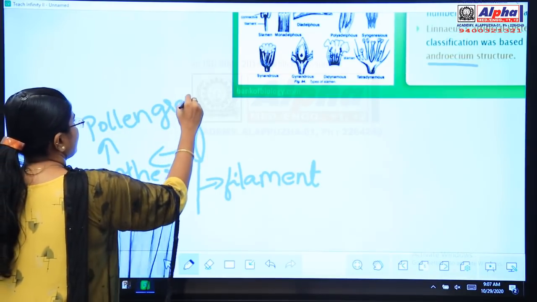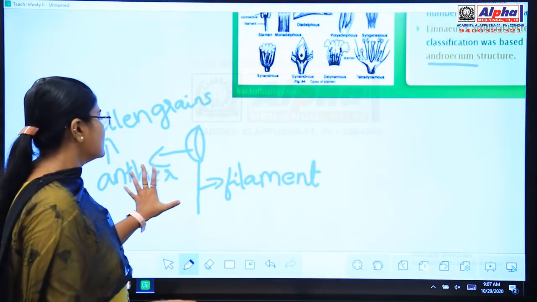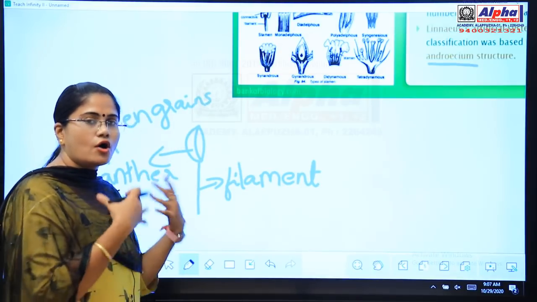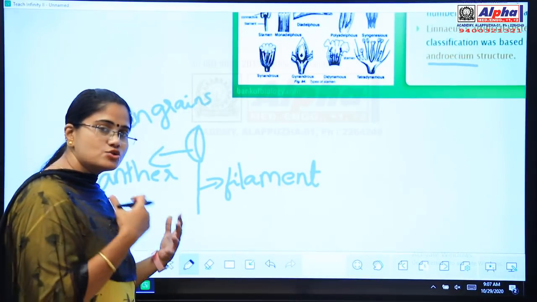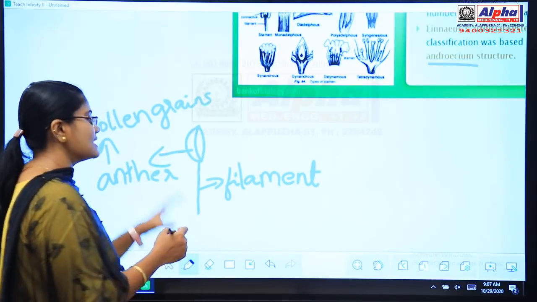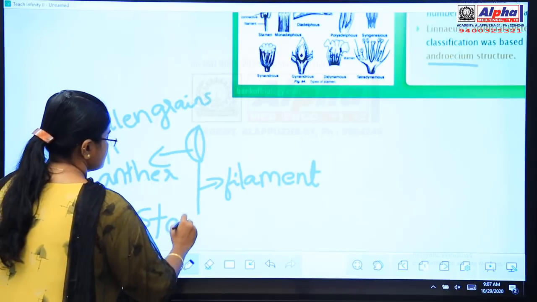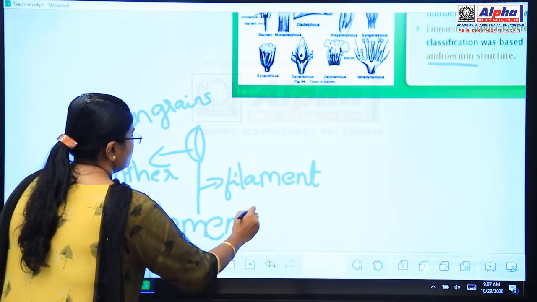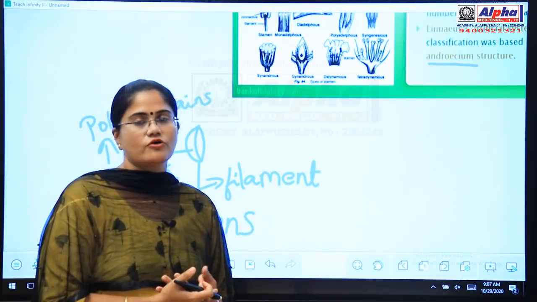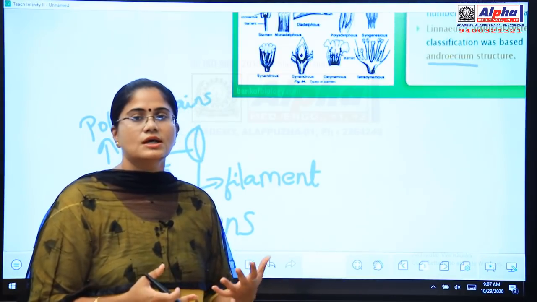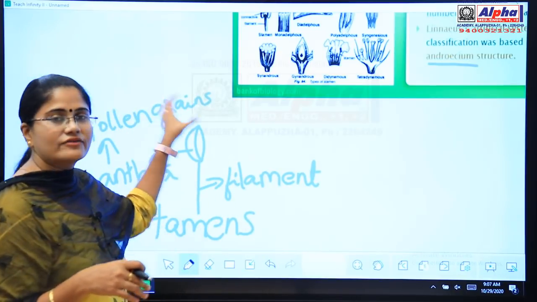So the anther and filament together comprise the androecium unit. Otherwise, you can also term this as stamens. So the androecium can also be called the stamens of the flowering plant, which includes the anther and the filament, and inside the anther you have the pollen grains.